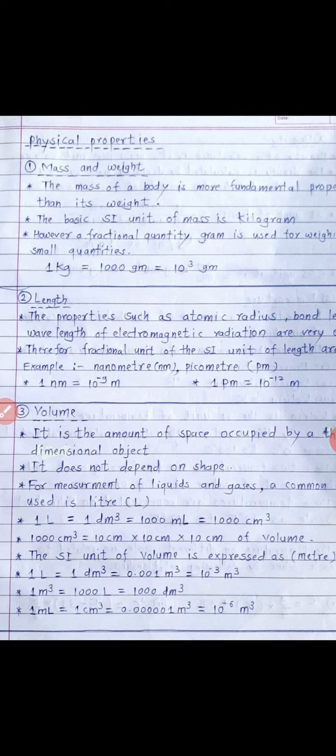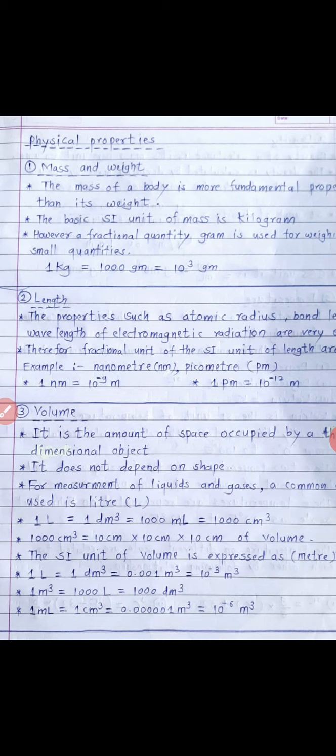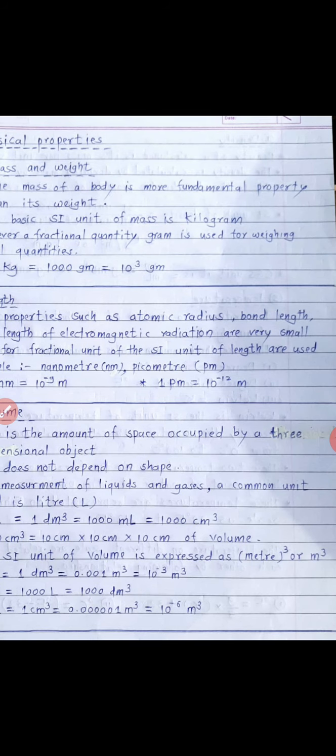For measurement of liquids and gases, a common unit used is liter. 1 liter is equal to 1 dm cube, and that is nothing but 1000 ml, 1000 centimeter cube, and 1000 centimeter cube is equal to 10 centimeter into 10 centimeter into 10 centimeter of volume. The SI unit of volume is expressed as meter cube, that is m cube.